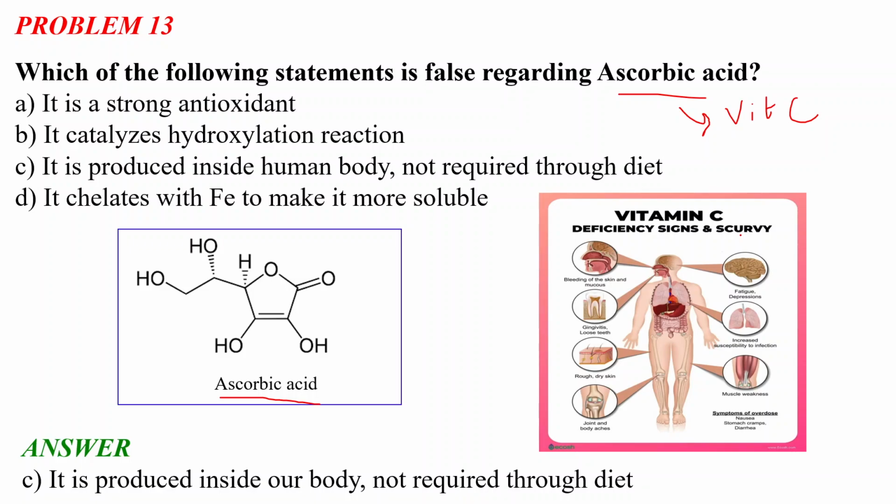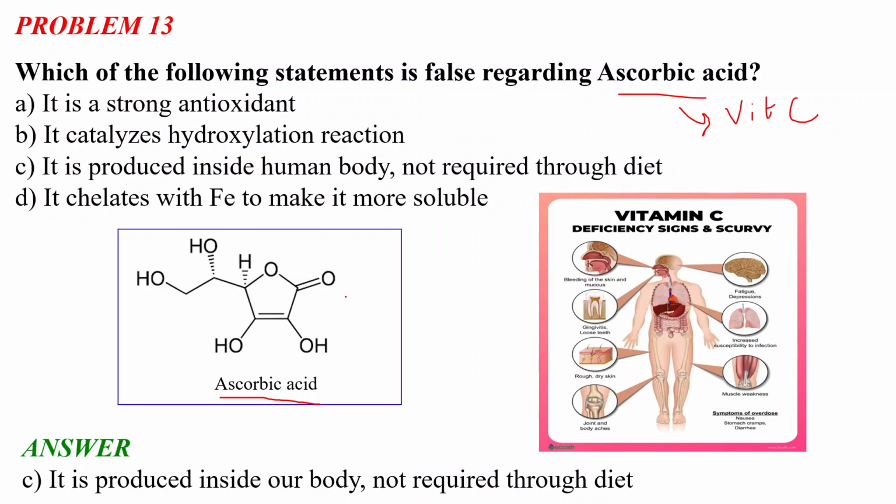Vitamin C is very necessary for our immune system, so during season change, doctors tell us to have seasonal fruits, mainly citrus fruits. Muscle weakness, joint and body aches, rough and dry skin, scurvy, bleeding of gums and loose teeth are the vitamin C deficiency signs.